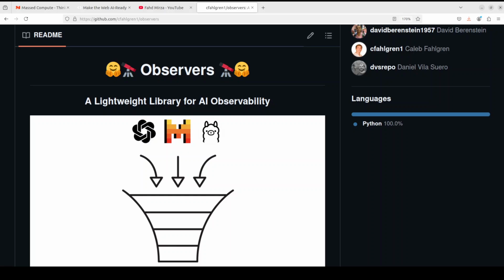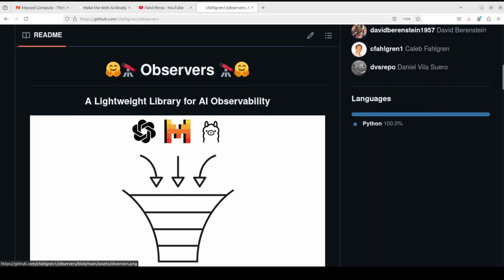comes to AI software. That is why in this video I'm going to show you this Observers framework or library, which is a lightweight library for observability from Hugging Face, and we are also going to install it and then we will see how it works with API calls. In this video I'm going to install it locally and we will check it out with OpenAI's API. In the next video I'm also going to show you how it works with Ollama. By the way, if you are using any OpenAI compatible API, this tool should work with that.